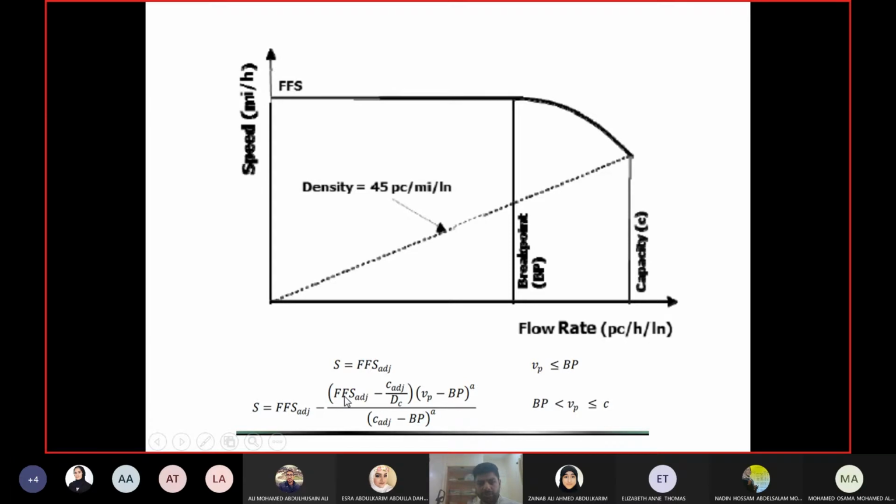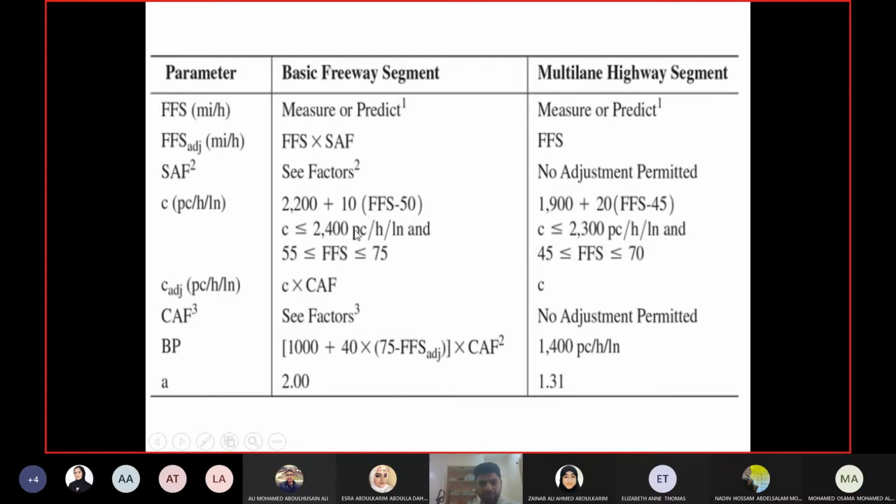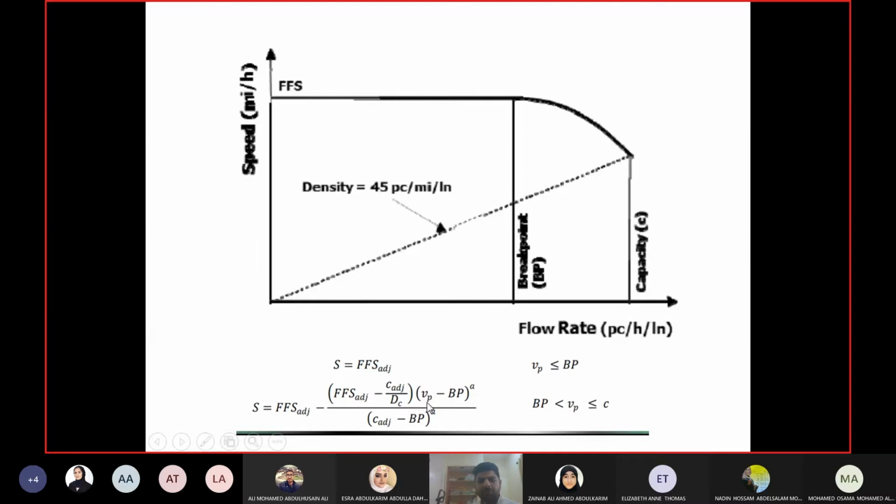Then for the next part of the curve, you will use this equation. In this equation, you have free flow speed given and capacity, which you will calculate using the earlier equation. VP, you will try different values. Breakpoint, you already calculated. DC is given here as 45. A, again for freeway, is fixed at 2. You will try different values of VP above BP till capacity. If your BP was 1100, then you start from 1101 or something. I'm just giving an example. So you start maybe from 1200, 1300, 1400 till you reach the capacity.